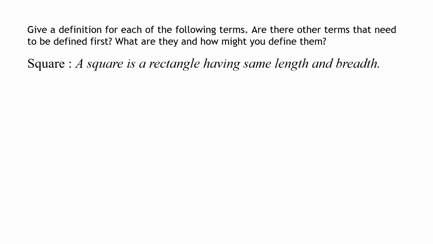So here we have a square. A square is a rectangle having same length and breadth, means the length and breadth are equal. Now a rectangle has 4 sides where opposite sides are equal. The length and breadth may or may not be equal, but if the length and breadth are equal, means all the 4 sides should be equal, making a square. So here we have got a square ABCD.